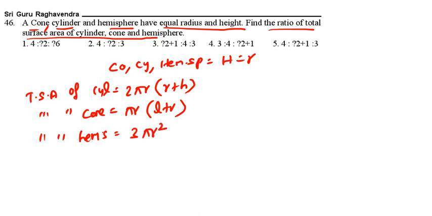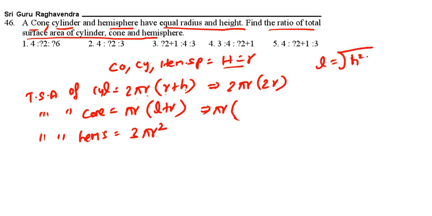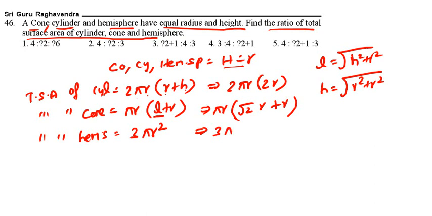Now substitution. Here 2 pi r of R plus H, H is equal to R. So R plus R, 2R. So 2 pi r of 2R. This one, pi r into L. So L is equal to root of H square plus R square. Again H is nothing but R. So R square plus R square, 2R square. Root of 2R square is nothing but root 2 R. Instead of writing L, I am writing root 2 R plus R. This one, 3 pi into R into R.